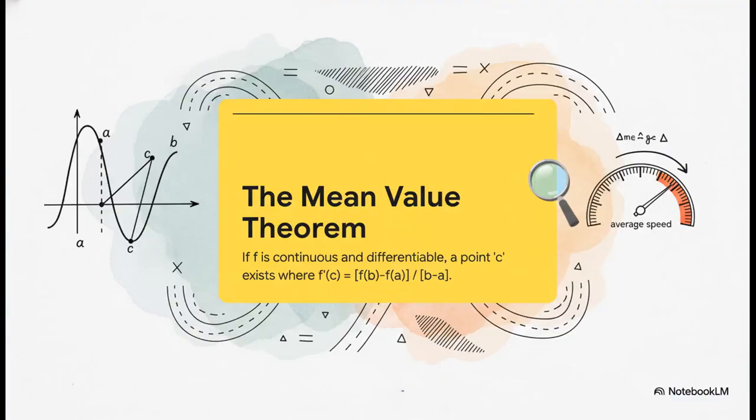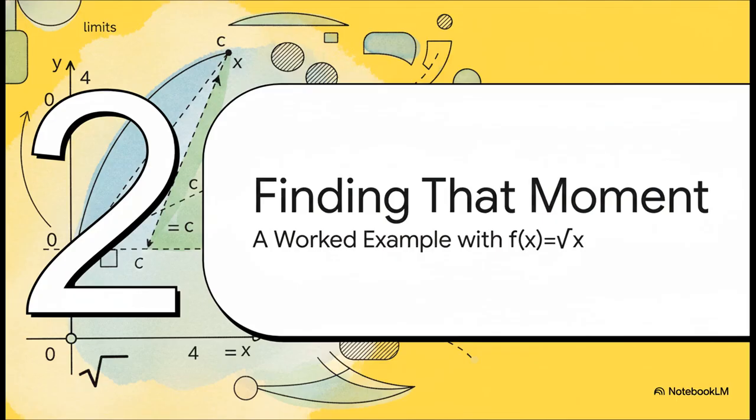And here it is, the formal theorem. Now, I know it looks like a bunch of math speak, but let's break it down. Look at the right side of that equation. That fraction? That's just rise over run between the start and end points. That's the slope of our secant line, our average speed, and on the left side, f prime of c, that's the derivative, the slope of the tangent line, our instantaneous speed. All the theorem says is that as long as your function is continuous, meaning no jumps or holes, and differentiable, meaning no sharp corners, there's got to be some point c where the instantaneous slope is the exact same as the average slope.